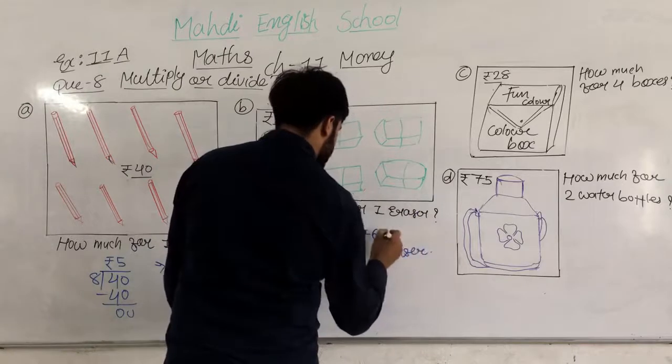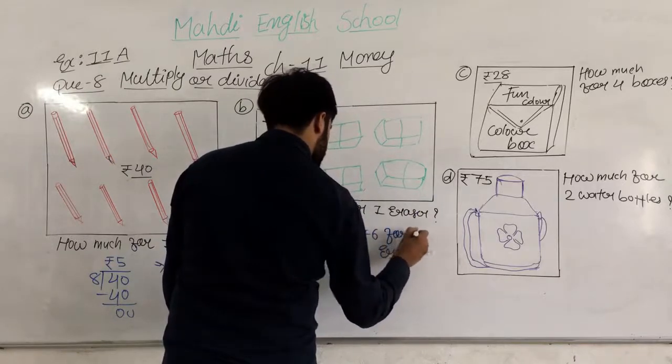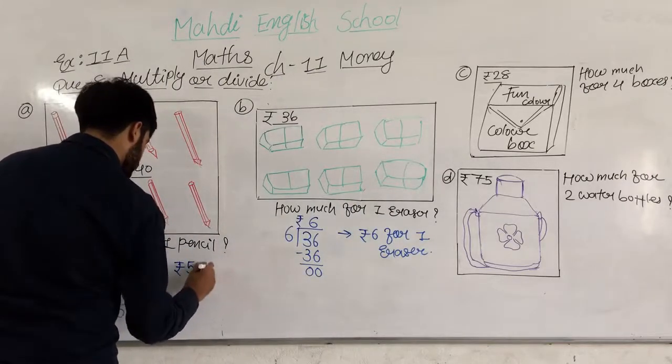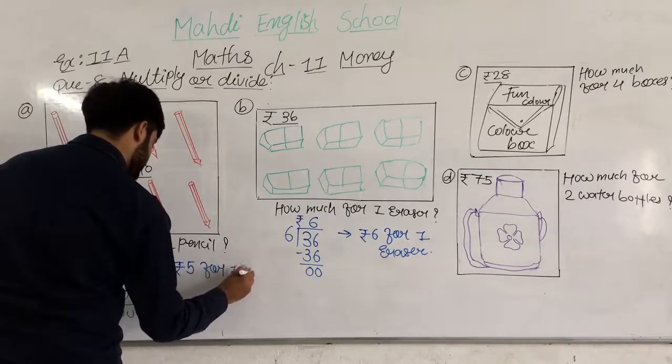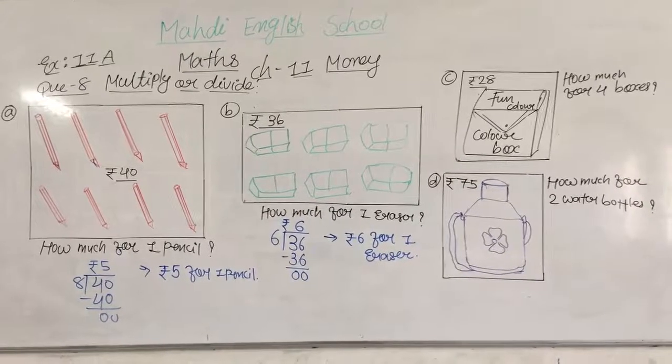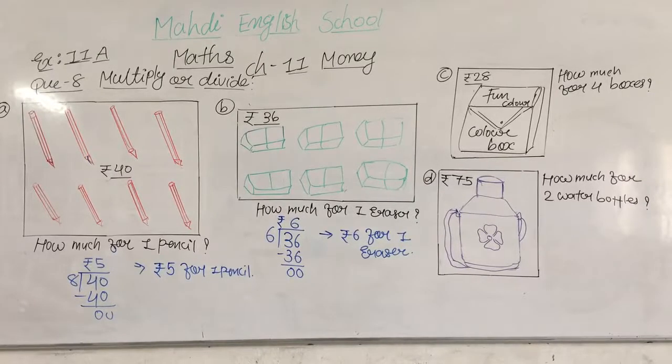As like that we are going to write 6 rupees for one, and here also 5 rupees for one pencil. So you have now done answer number B. And then we are going to start question number C. How much for the 4 boxes?